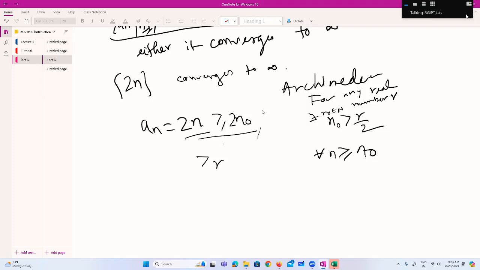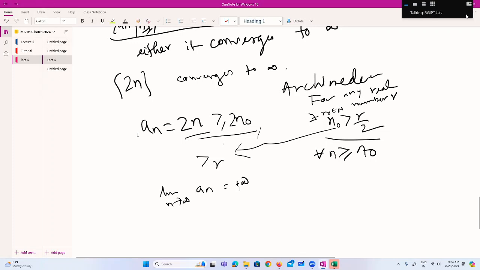Once you get this one, you can use it. So n naught is greater than r by 2. Is it clear? So the limit as n tends to infinity of 2n is infinity.